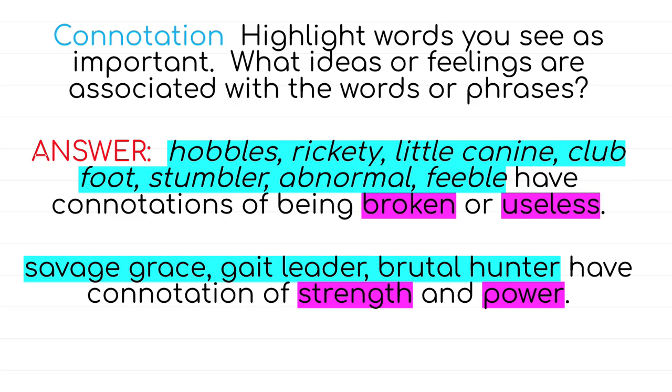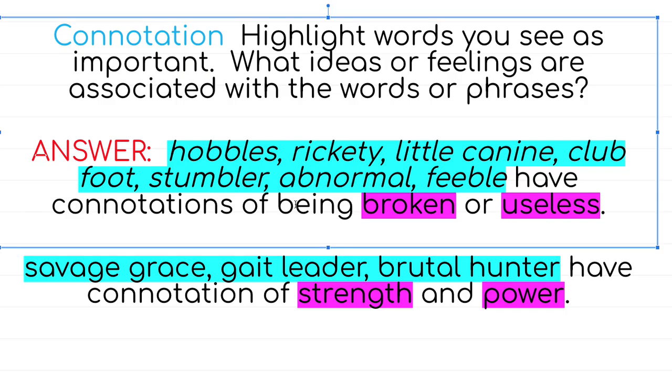Like what ideas or feelings are associated with the words that you choose that are important, or phrases. So let's take a look. Some words that I would highlight would be hobbles, rickety, little canine, clubfoot, stumbler, abnormal, and feeble. Feeble means frail or weak. All of these words are negative, right? The connotations, or what the author is trying to connect with, is something broken, something that's useless. So that's one attitude or one tone he has.